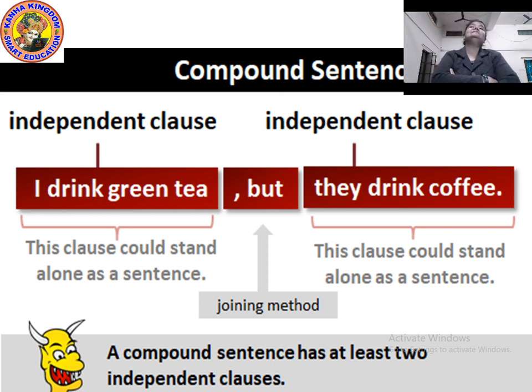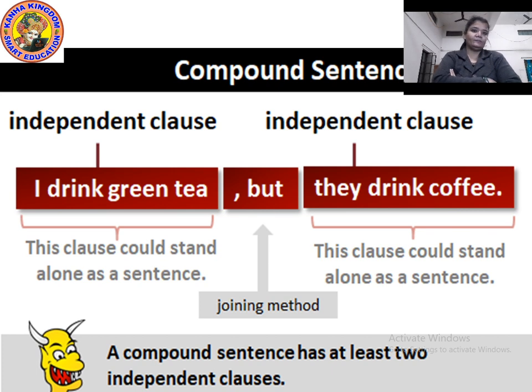Move to our sentence: my mother washed the vegetables and she cut them into little pieces. In that, yes, there were two independent clauses. My mother washed the vegetables can stand alone as it is, and she cut the vegetables into little pieces, that sentence can also stand on its own.